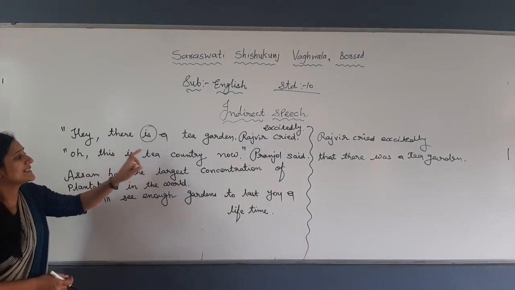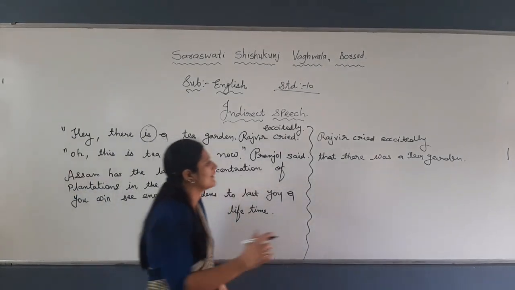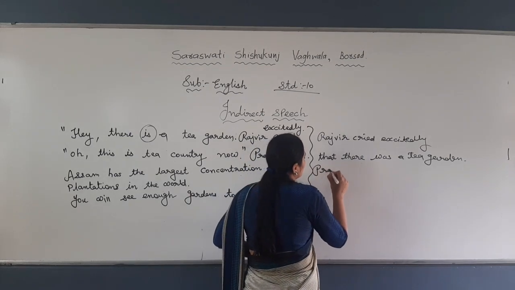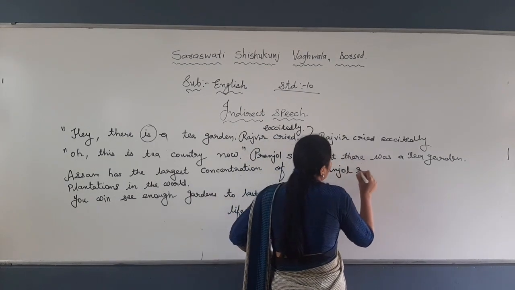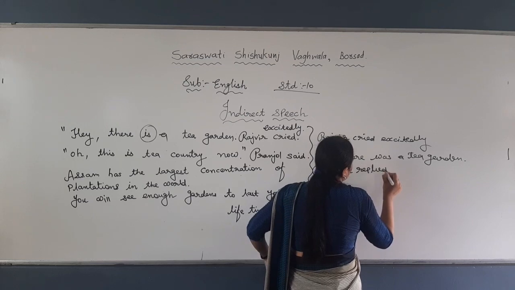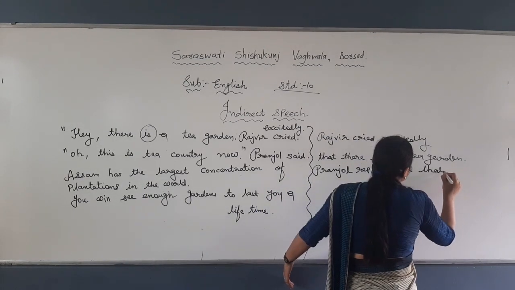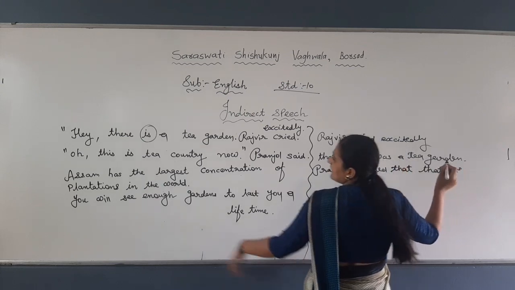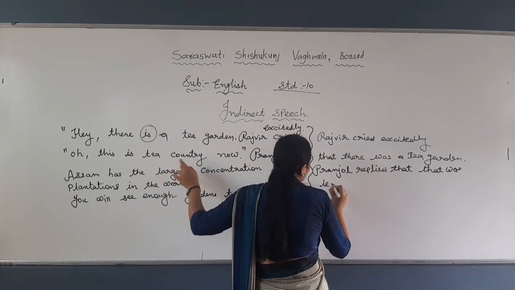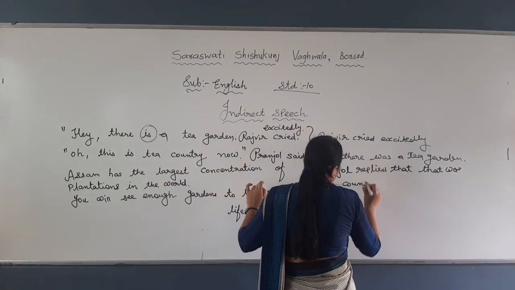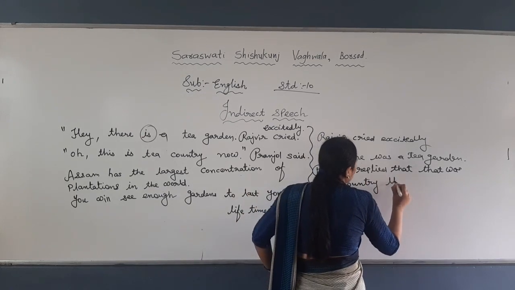So that was the country then, right? Simple. Pranjal replied that that was the country, and now then.